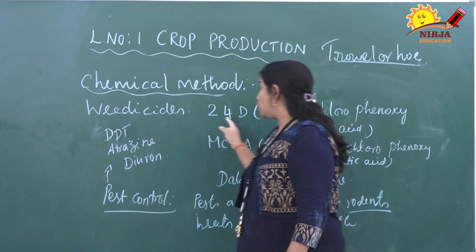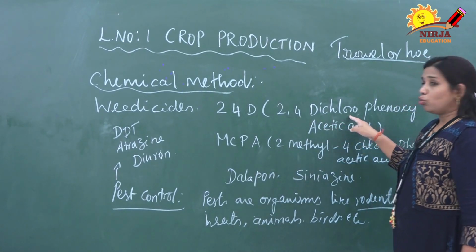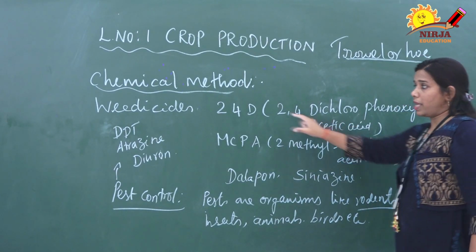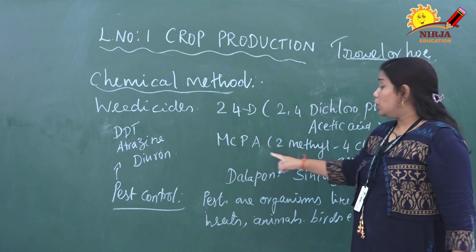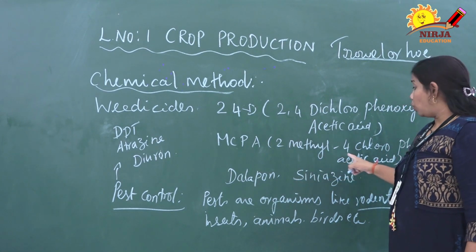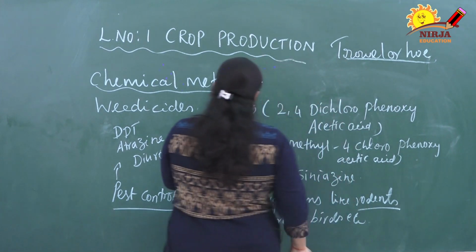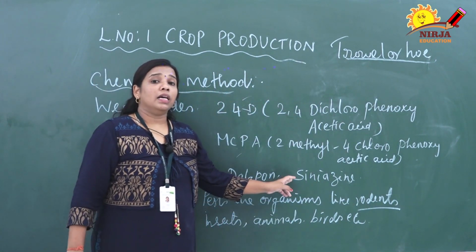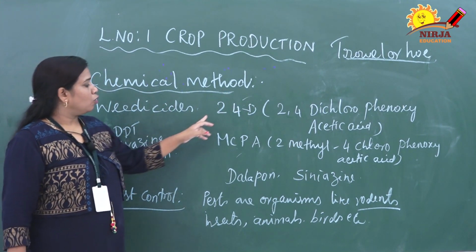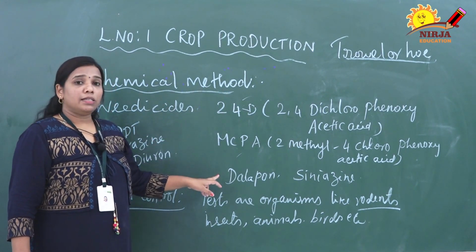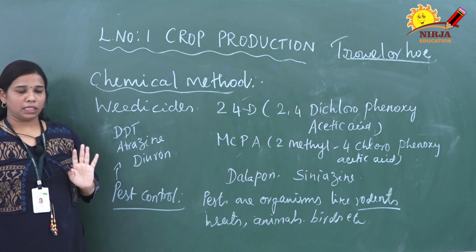Examples of weedicide are 2,4-D, which means 2,4-dichlorophenoxyacetic acid. Another one is MCPA, which is 2-methyl-4-chlorophenoxyacetic acid. Next, delafen and zinzine. Again I repeat: 2,4-D, MCPA, delafen and zinzine. These four are examples of weedicides.